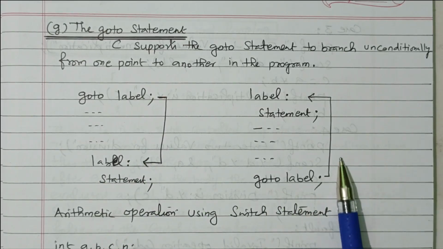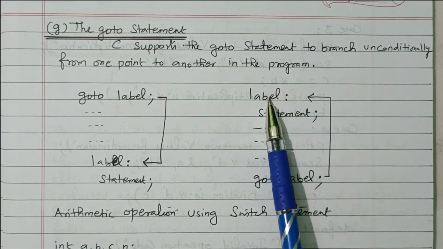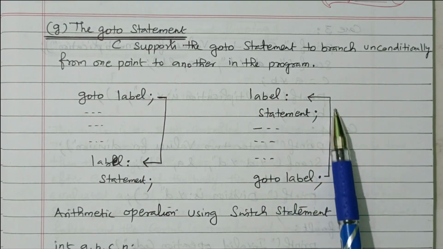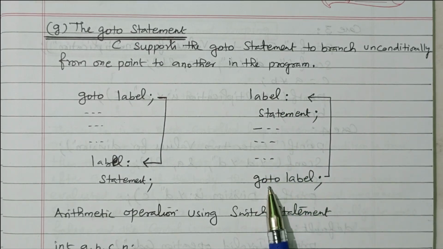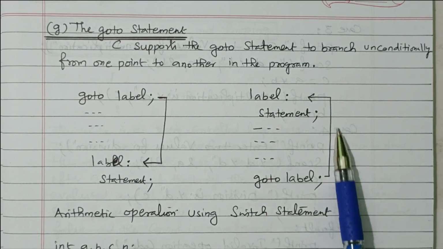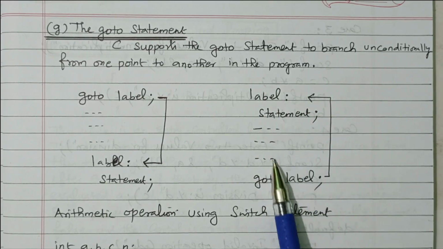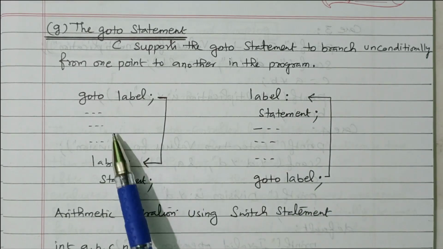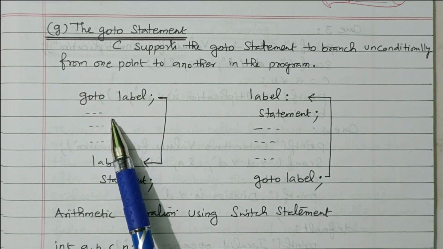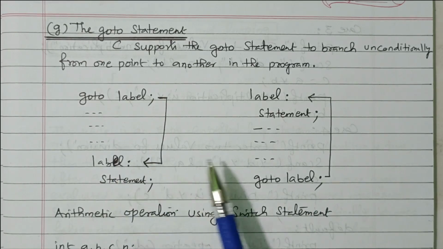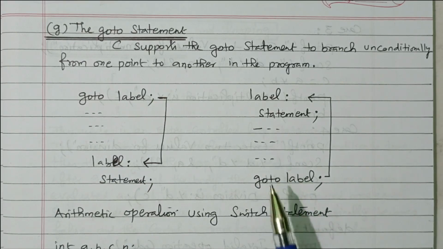Goto label means it will go to the label where it is available. So it will go to this label and these statements are executed. After executing, again it will go back, so these statements are repeatedly executed. Here the statements are skipped, and here they are repeatedly executed.